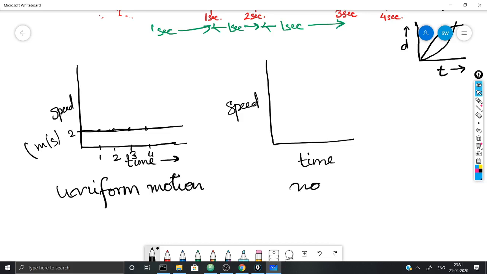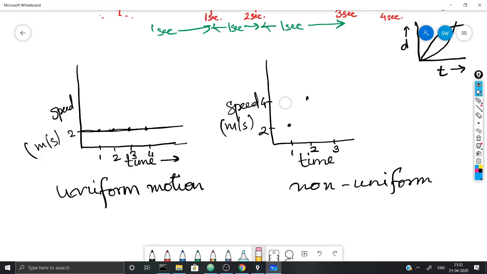but that doesn't happen in case of non-uniform motion. Non-uniform motion में टाइम बढ़ता है तो स्पीड भी बदलती जाती है. जैसे जब टाइम 1 था तो say my speed was 2 meters per second. After 2 seconds my speed was say 4 meters per second. Then again after 3 seconds it became, at 1 second it was 2 meters per second. After 2 seconds it was 4 meters per second.